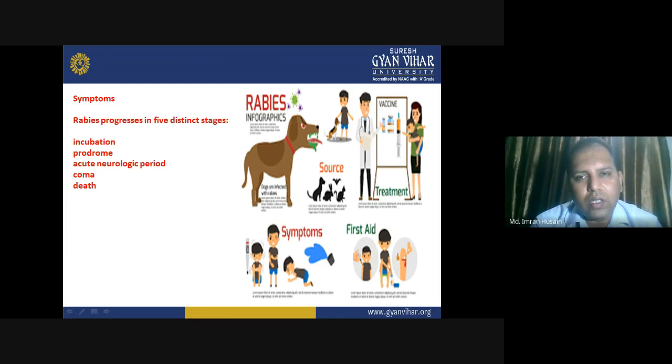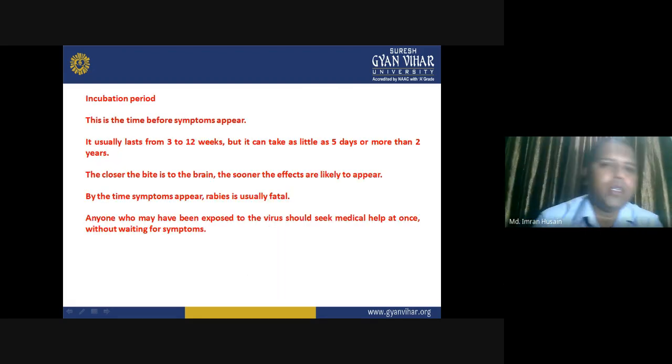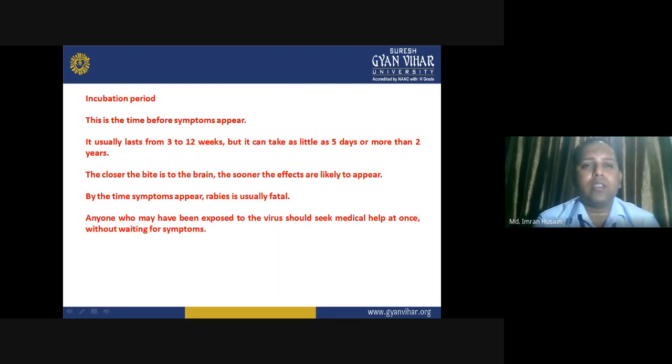These are the five distinct stages through which rabies passes when a human is infected. So the incubation period is the time before the symptoms appear.